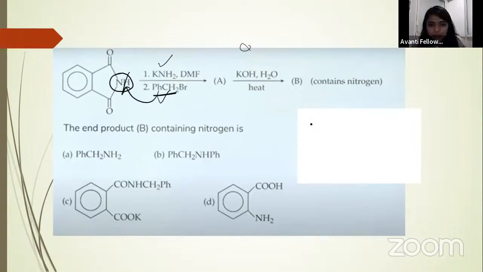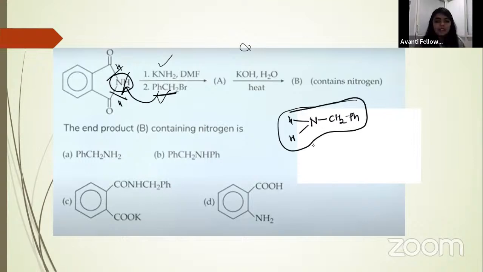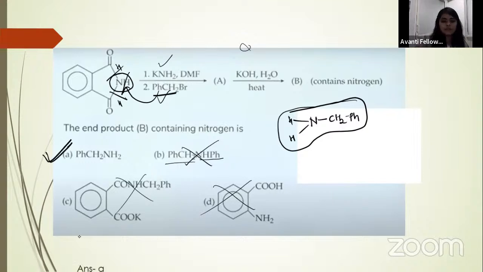Then what will you get? You will get N-CH2-Ph. Then again, we notice that this bond will break, this bond will break, and give two hydrogens to your nitrogen. Then you will get your amine. This will be your desired product. Just find out where it is. Here it is. See, here it became NH-Ph and NH-CH2-Ph. That is wrong, that is nothing. So your correct answer will be A. Okay, so A will be your correct answer.